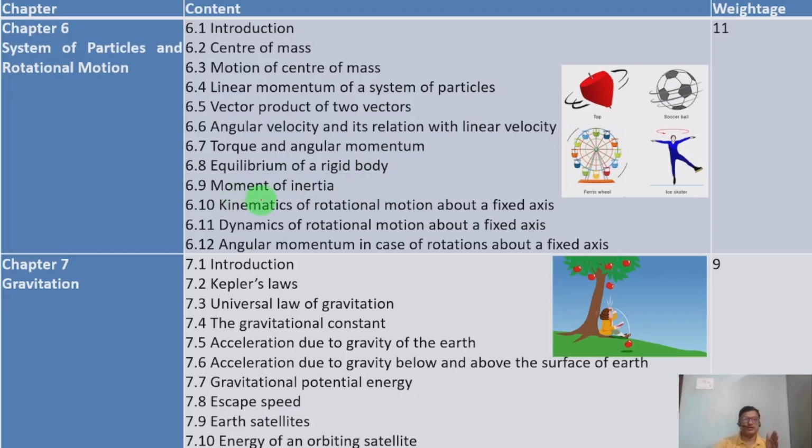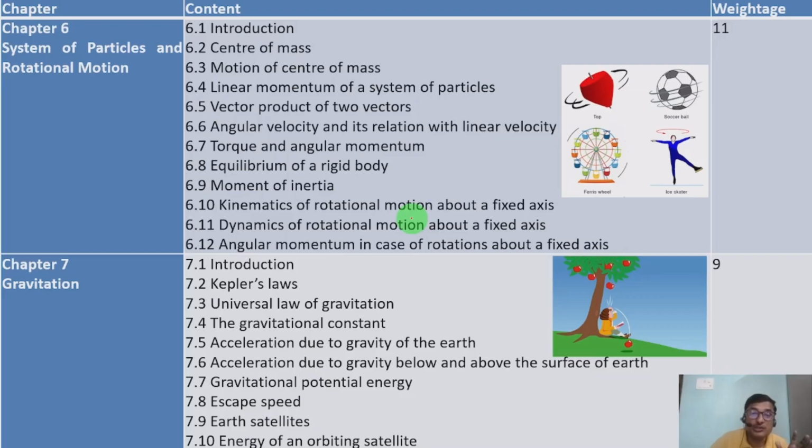Then 6.9 moment of inertia. That is also called linear inertia, the resistance to rotation that it will have. 6.10 kinematics of rotational motion about a fixed axis. Here, when rotational motion is taking place, what parameters are changing, those we are going to study here.